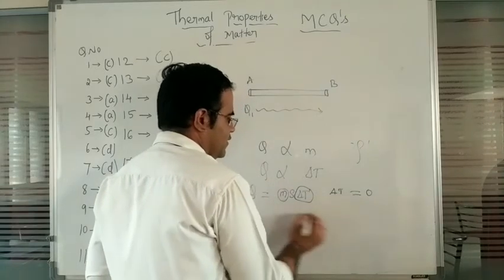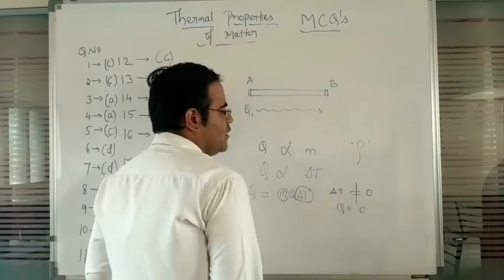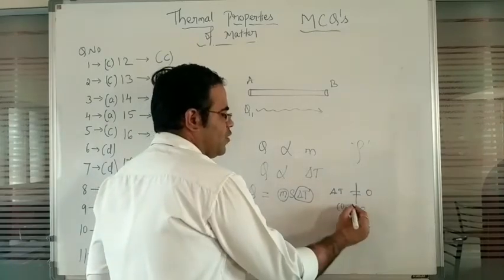If this becomes 0, Q value becomes 0. That should not be a zero quantity, that should be a non-zero quantity.